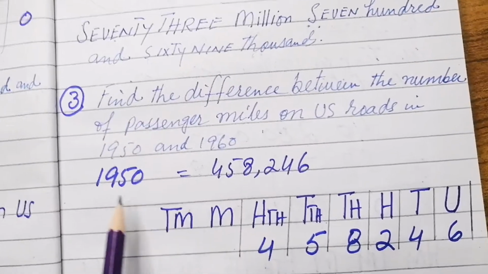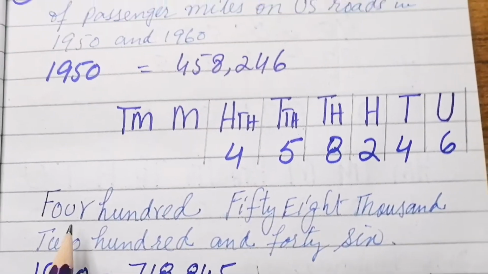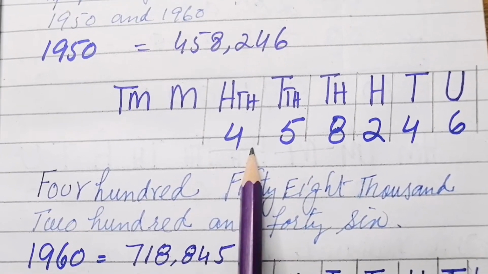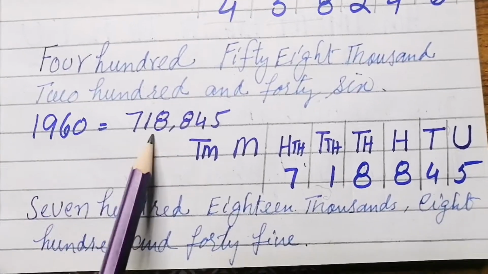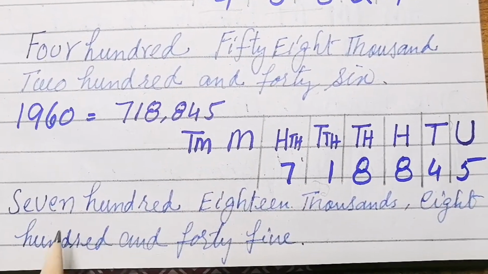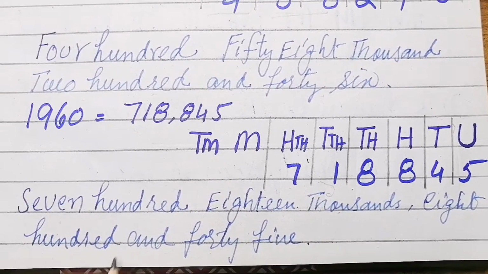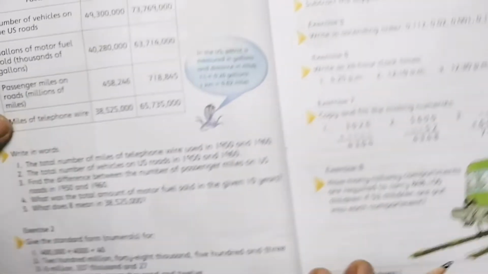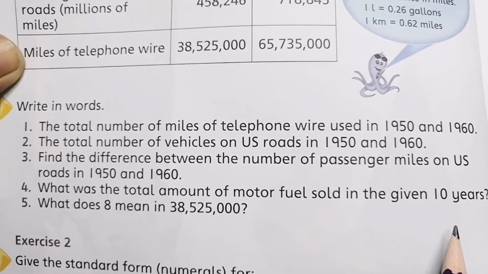So for question number 3, in 1950 this figure is given, so we'll put this into the place value chart. We'll read it like this: 458,246. Then in 1960 this figure is given, again put these figures in the place value chart and see their value: 718,845, right? Then the fourth question: what was the total amount of motor fuel sold in the given 10 years?